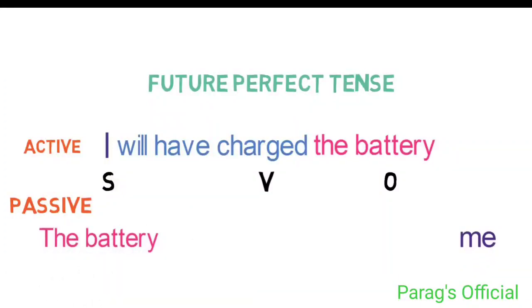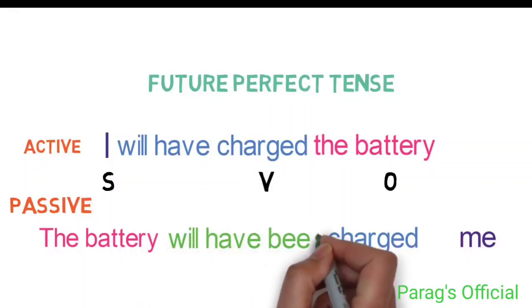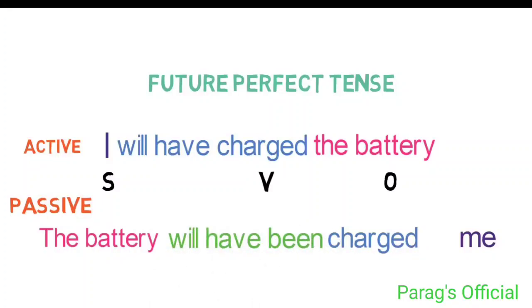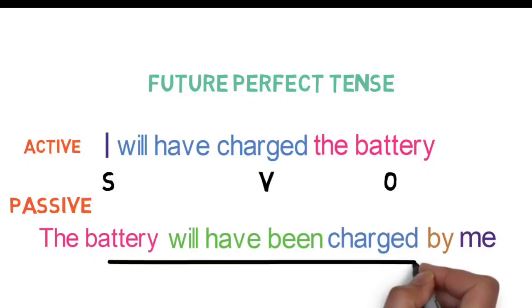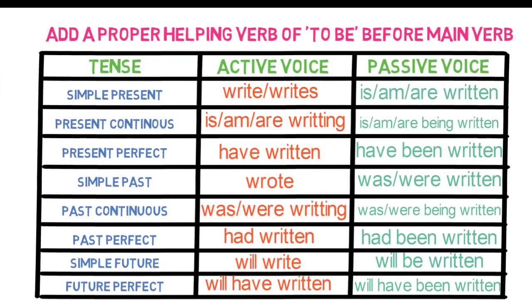Now converting the main verb to third form, it will be charged. Next, adding a suitable helping verb of to be, it will be will have been. Lastly, we need to add by here to make the sentence complete. So the whole sentence is: the battery will have been charged by me. These are the 8 ways in which you can convert an active voice to passive voice. Now I am sure that you will not have difficulty in conversion of active to passive voice.